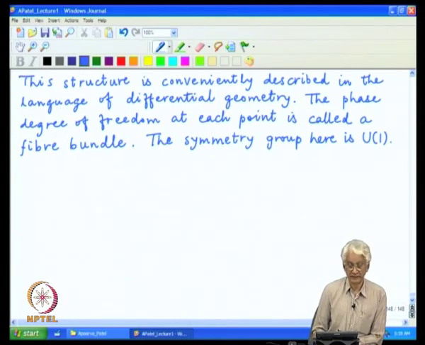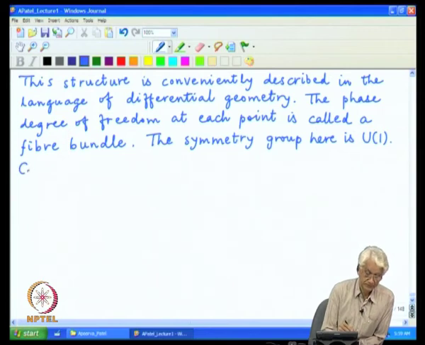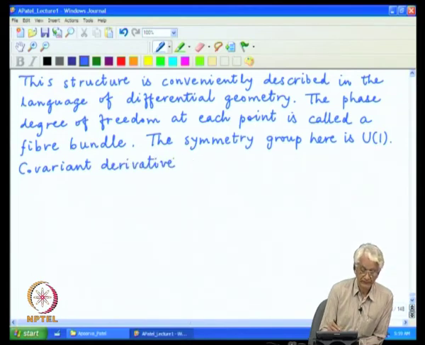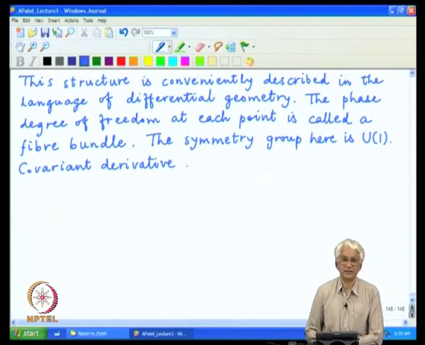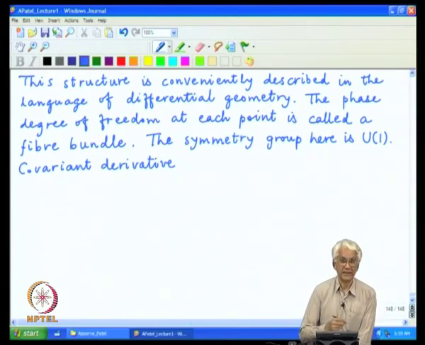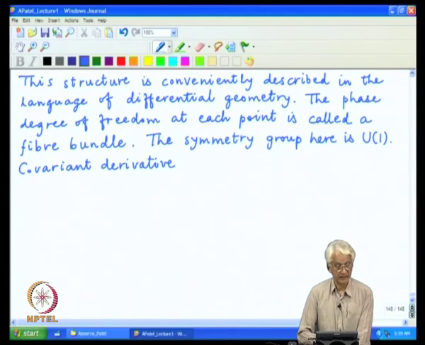Now, it turns out that this covariant derivative describes translations just like an ordinary derivative does, but in undergoing these translations something simultaneously happens to the phase.